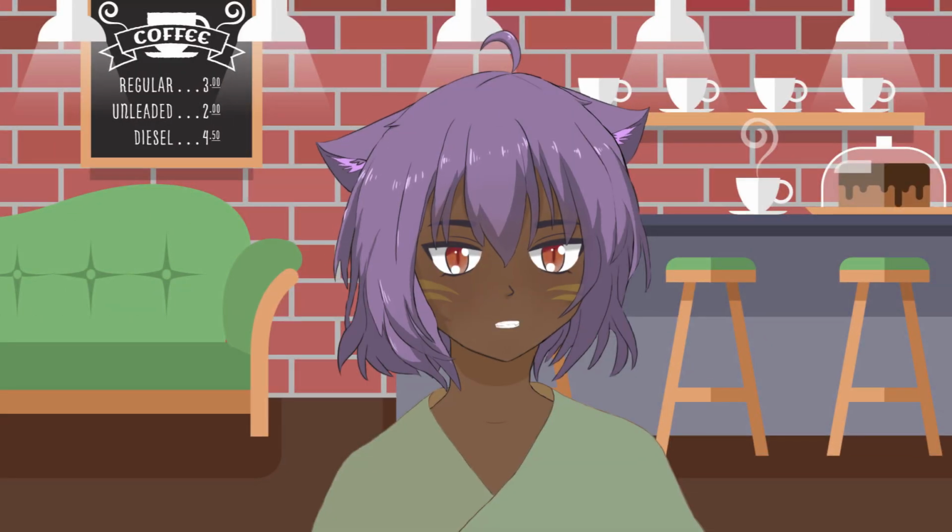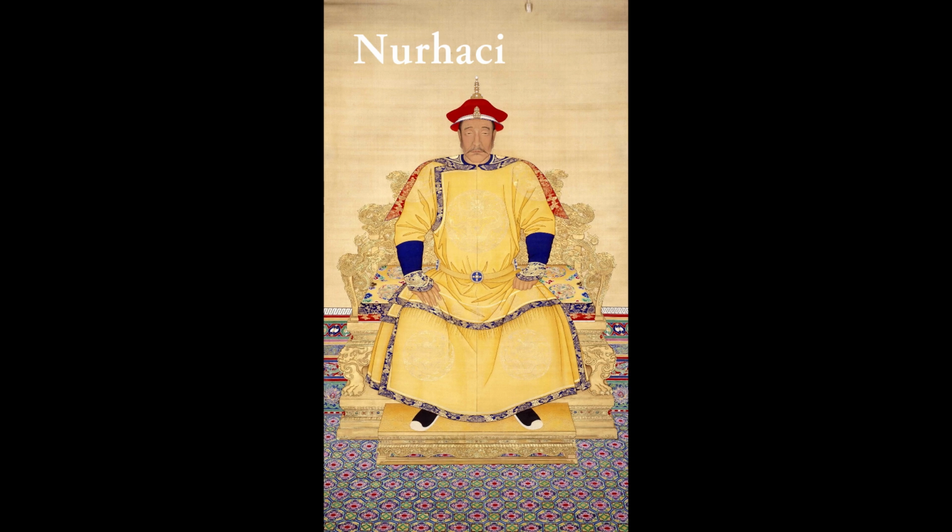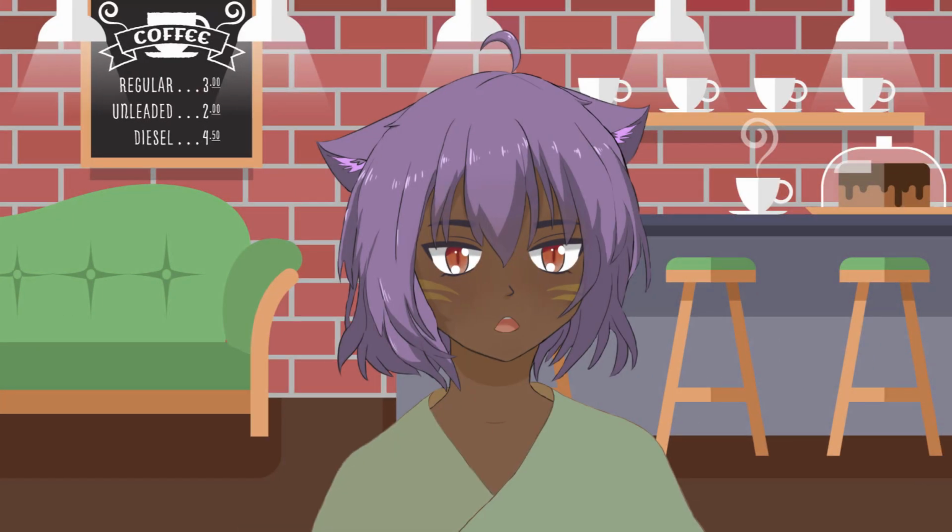In the 1580s, during the Ming dynasty's rule over China, some Jurchen tribes lived in the northeastern part of Ming territory, known as Manchuria today. Nurhaci, the leader of the Jianzhou Jurchens, unified most Jurchen tribes under his rule through military campaigns from the 1580s to the 1610s. This tribal alliance is known as Qing.